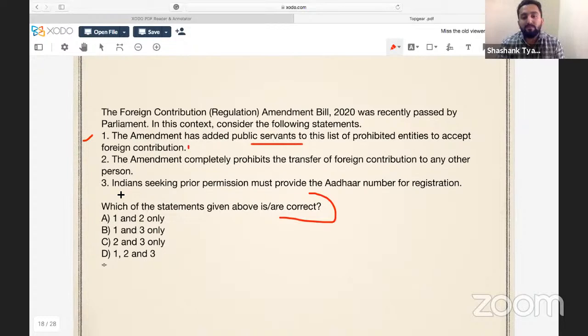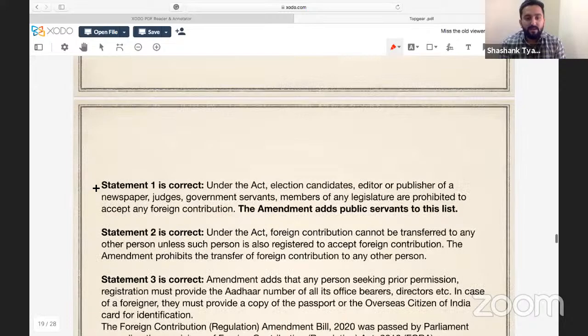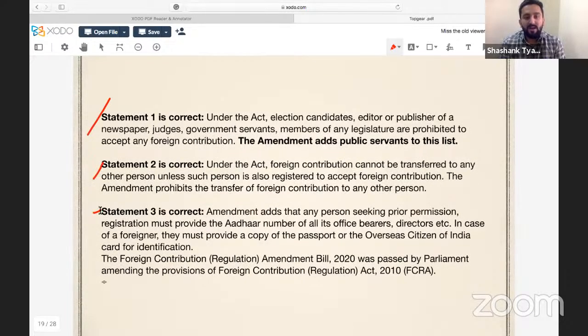Indian seeking prior permission must provide Aadhaar number for registration. That is correct. So that's why all statements are correct. The amendment adds public servants in this list. You should also remember that election candidates, editor or publisher of a newspaper, judges, government servants, members of any legislature are prohibited from accepting any foreign contribution. UPSC can make a statement in place of public servant. UPSC can use election candidate. If some of you fight a member of parliament election in future, can you take foreign contribution? No, you cannot.